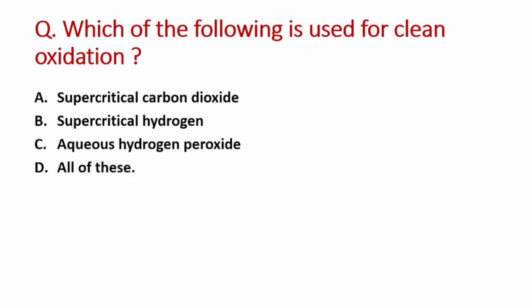Next question is, which of the following is used for clean oxidation? A option has supercritical carbon dioxide, B option is supercritical hydrogen, C option is aqueous hydrogen peroxide and D option is all of the above. So right answer is option C, that is aqueous hydrogen peroxide.